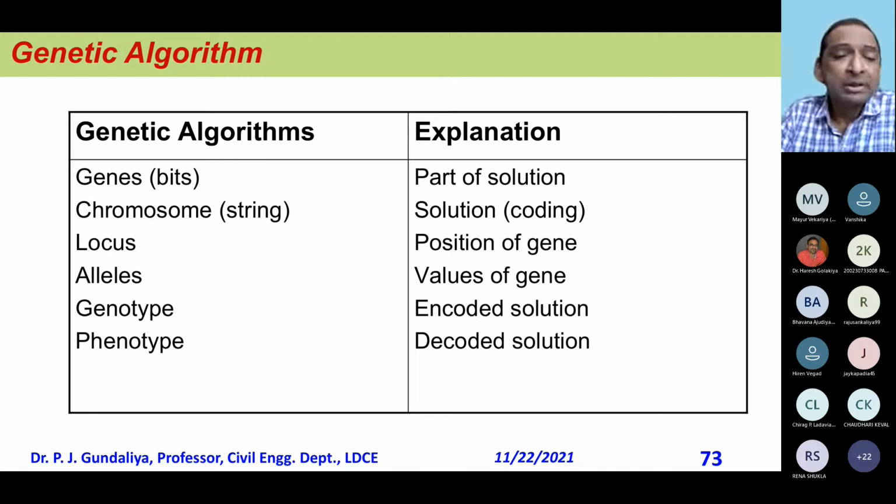Okay, so then I find: what is a gene? It is a part of a solution. Chromosome is nothing but the solution. What I told, I will get at the end of my generation, that is nothing but the solution. Then locus is the position of a gene. Allele is the value of a gene. Genotype is the encoded solution, and phenotype is the decoded solution. So these are certain words. If I know them, then definitely some more understanding will come early.